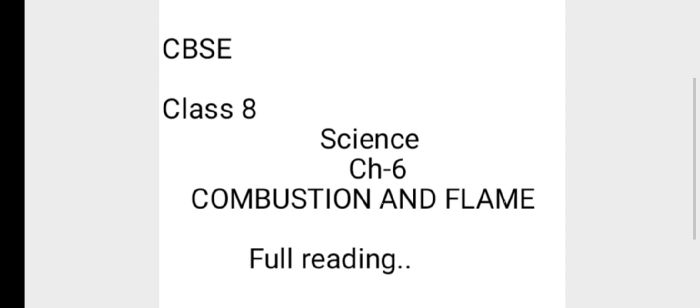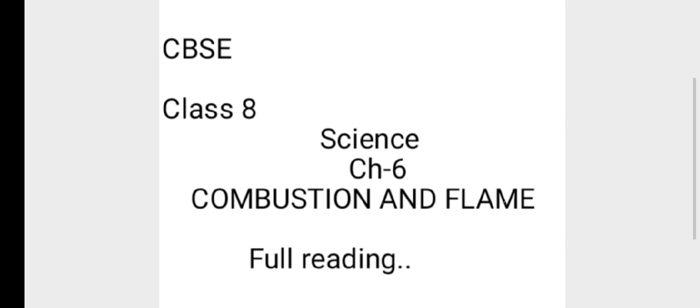Putting out a fire involves breaking the fire triangle. That means removing either the fuel, the air (oxygen), or the heat. How do we control fire? Many a time, homes, forests, shops, factories, etc. catch fire accidentally.